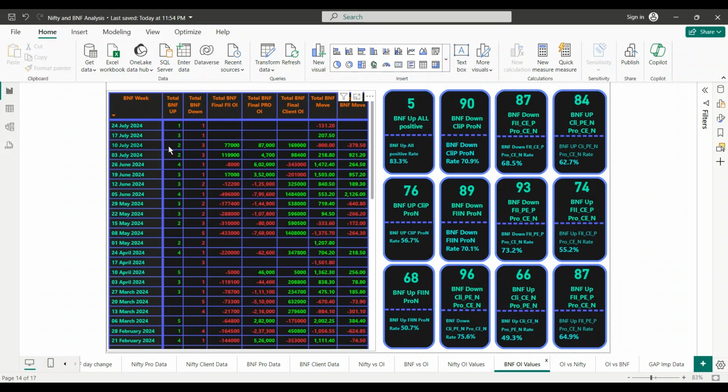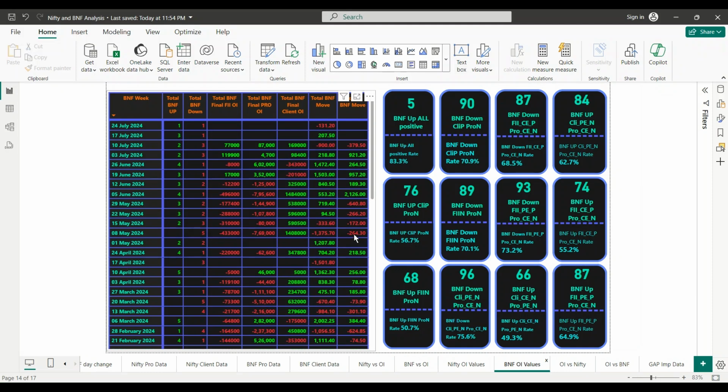So let's say on 10th, 2 times up, 3 times down that week, and even though everyone was positive, see on the expiry day it still went 400 points down, and the total Bank Nifty move was 900 points down. Oh, this is five.